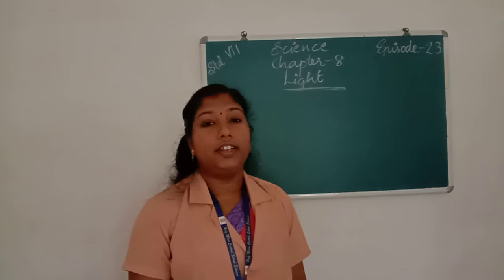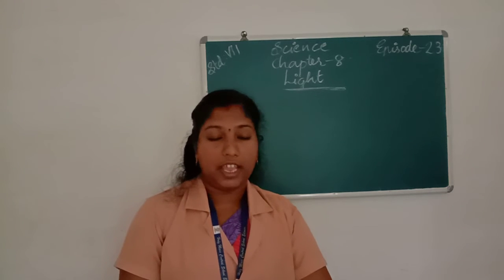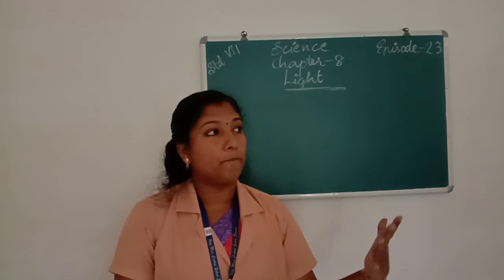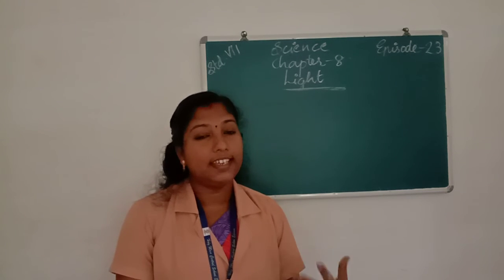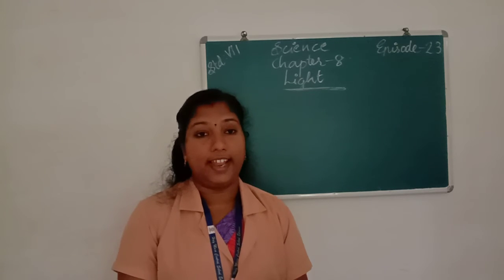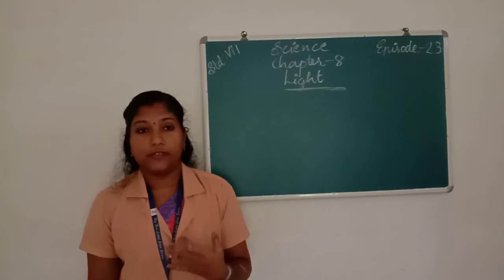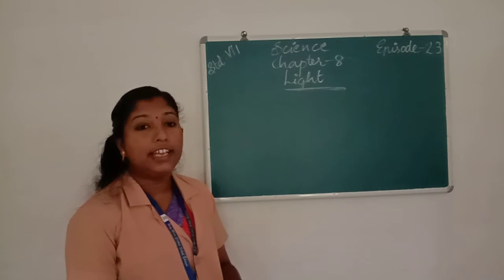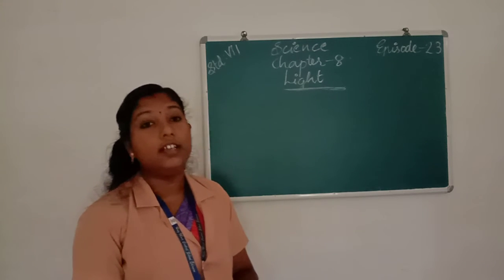Next we learn about the rainbow. To get a rainbow, dispersion of light takes place. What do you mean by dispersion? The splitting up of white light into its component colors is called dispersion.